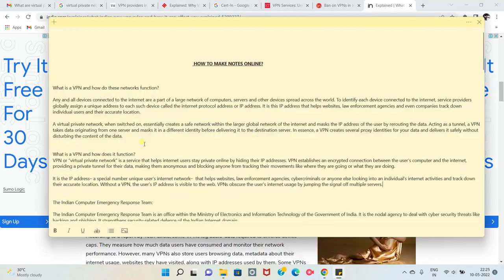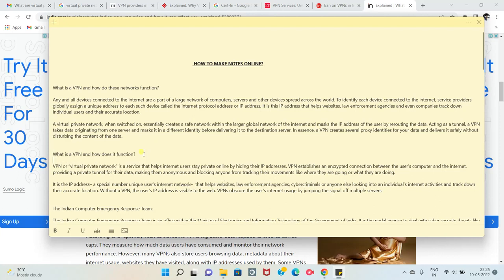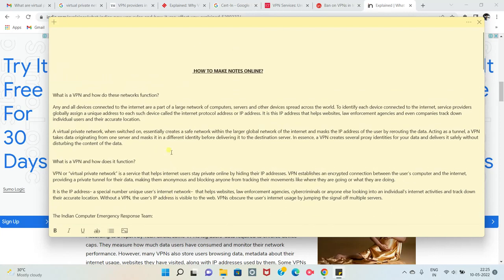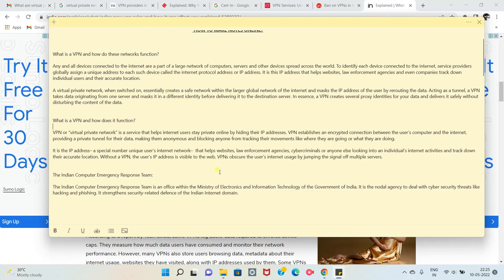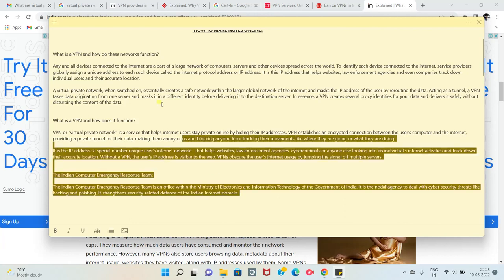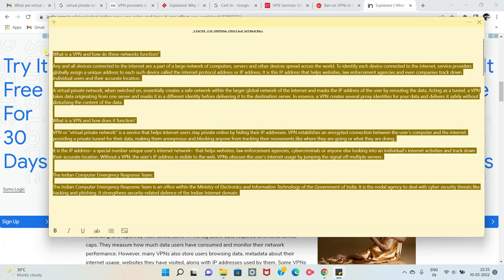See, I'll copy this and paste it here. Okay, now I have the data regarding VPN in my notepad. This is the way you have to take your notes, so even if you read after 10 months or 1 year, you still have notes and you don't have to worry about it.